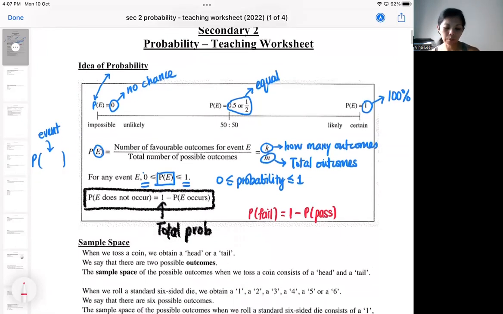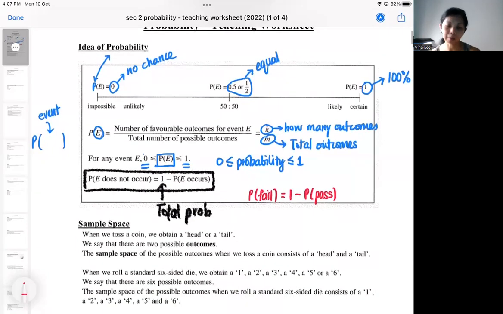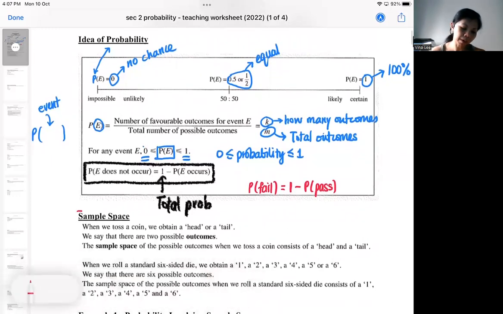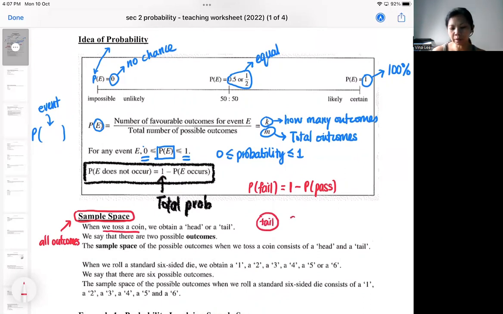Then we have to get used to the idea of what is called a sample space. A sample space will show you all the possible outcomes of an event. For example, if we toss a coin, the coin can either show head or tail. Actually, I'm not very sure which one is the head or which one is the tail. You go and look at the coin. But one side is called head, one side is called tail.